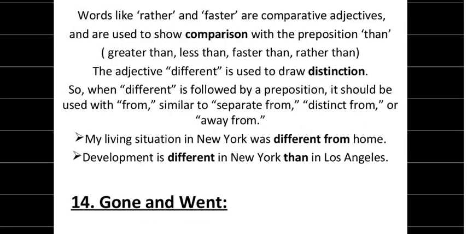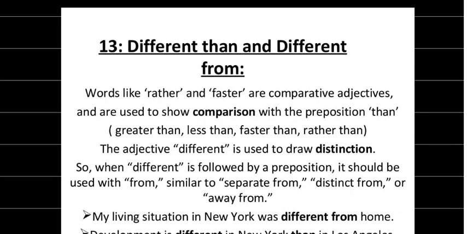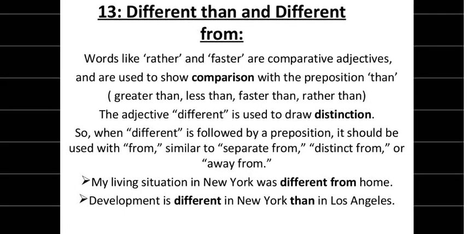Words like rather and faster are adjectives, as we know, because they have er at their end, right? And they are used to show comparison with the preposition than: greater than, less than, faster than, rather than. So the adjective different is used to draw distinction.